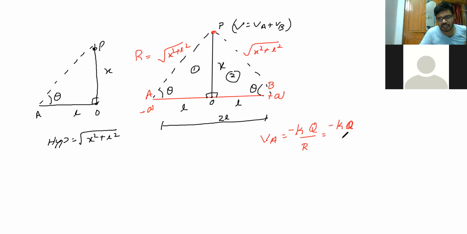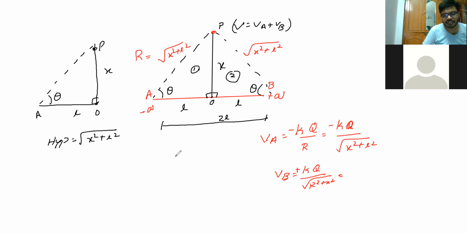So minus KQ by square root of x square plus L square. And VB, same thing, same distance, but it is positive charge. VB is KQ by square root of x square plus L square. If you see that, both are the same, whether it is positive or negative.